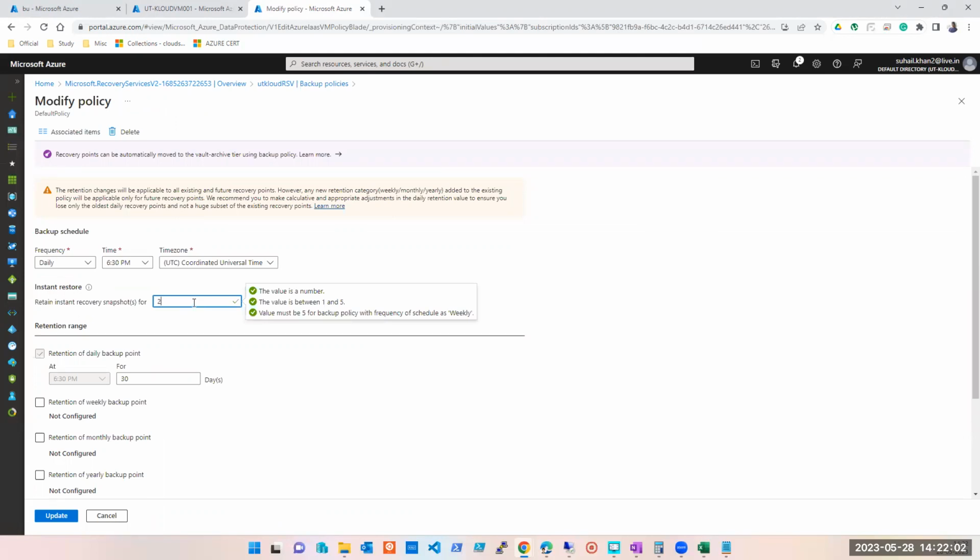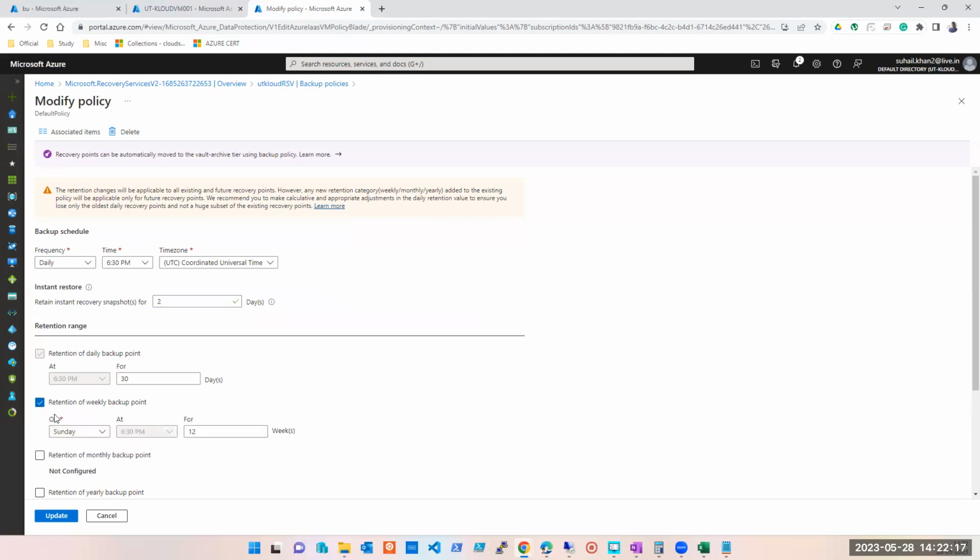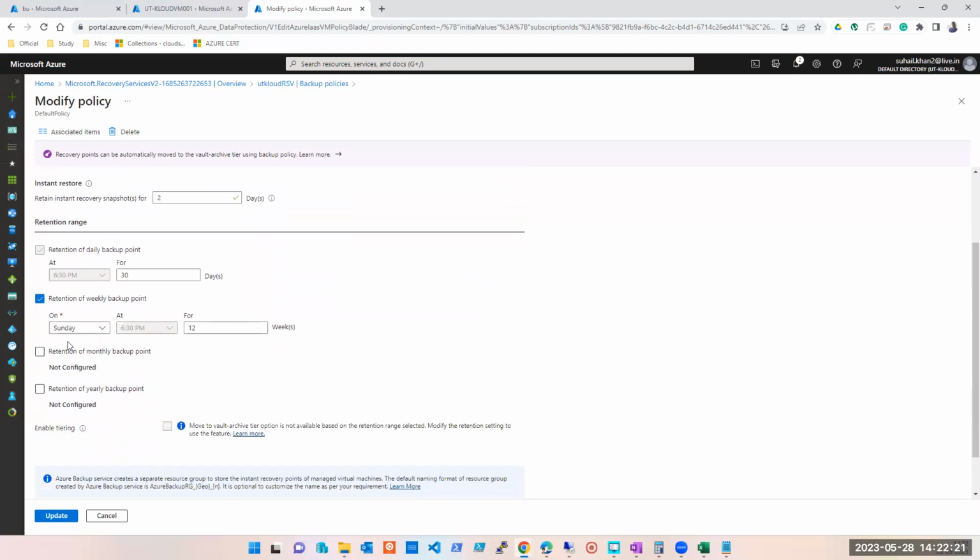Yes, Susan. This was your question: what is the maximum value for retain instant snapshot? So maximum can be 5. This is what you can select here. I hope all of you are thoroughly sure about it and very comfortable with this topic, right?